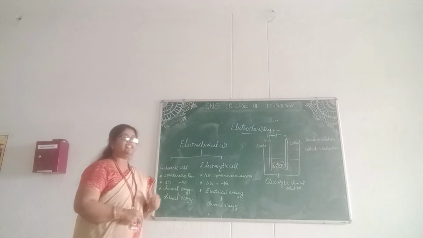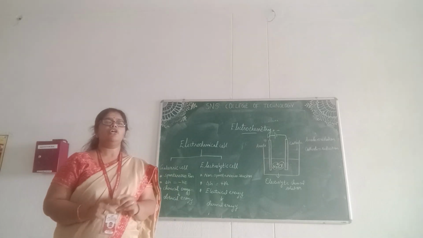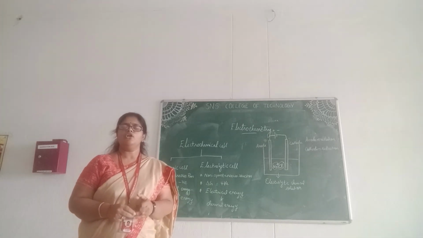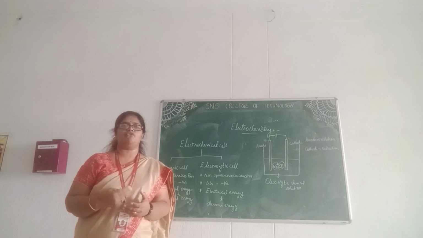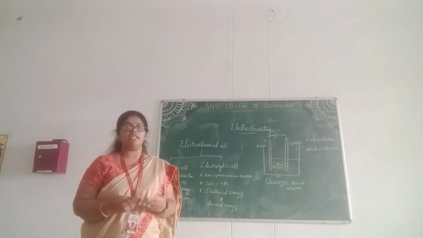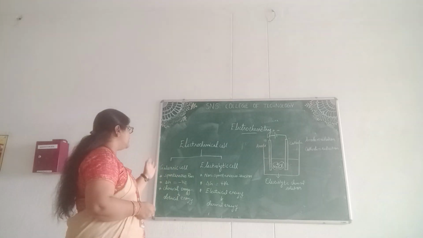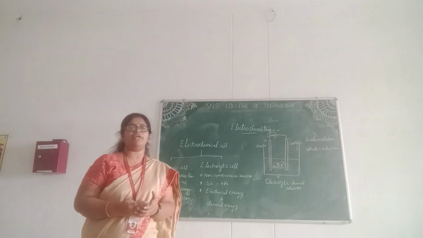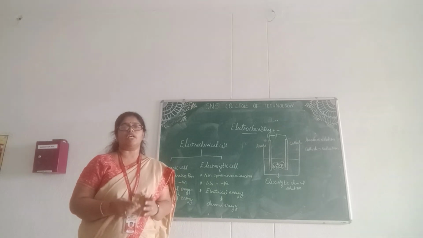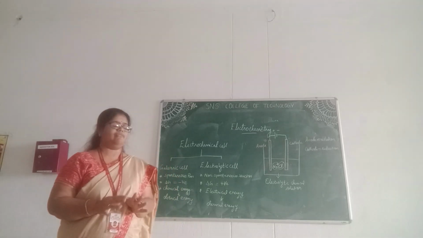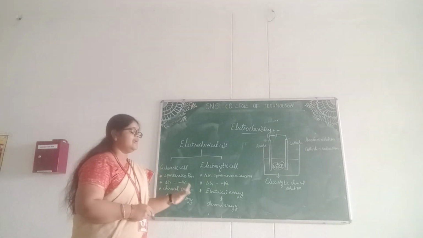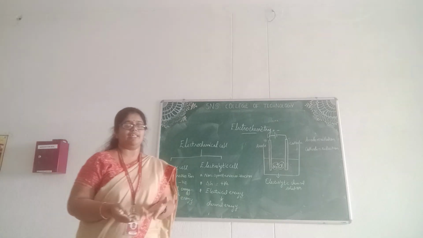What is delta G? I have given a term delta G over here. You have come across this in your thermodynamics in your class 12, right? So delta G is nothing but Gibbs free energy. This energy, that is the electrochemical energy, is related to the Gibbs free energy. When a reaction is spontaneous, the Gibbs free energy is negative. For a spontaneous reaction, the Gibbs free energy is a negative value. And here, the galvanic cell converts chemical energy into electrical energy.